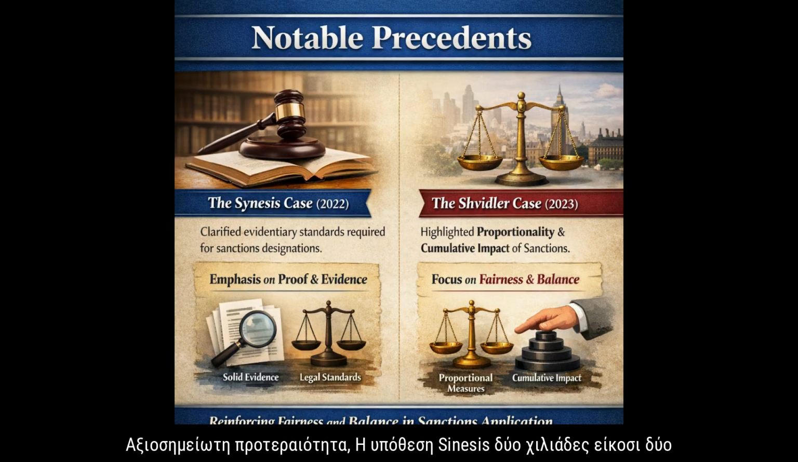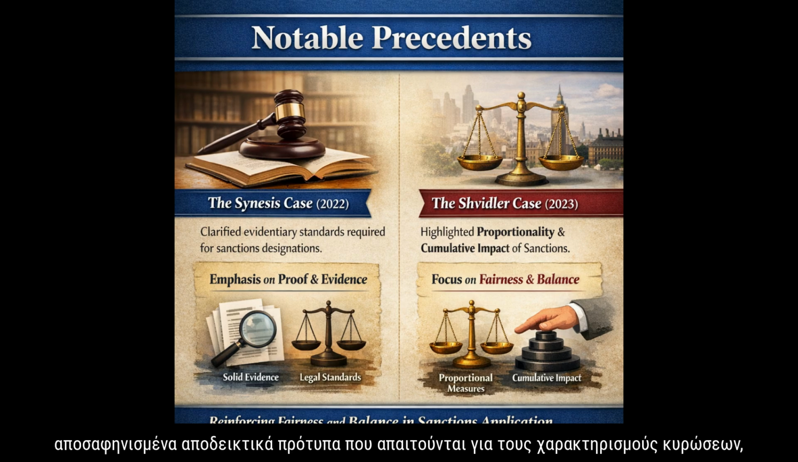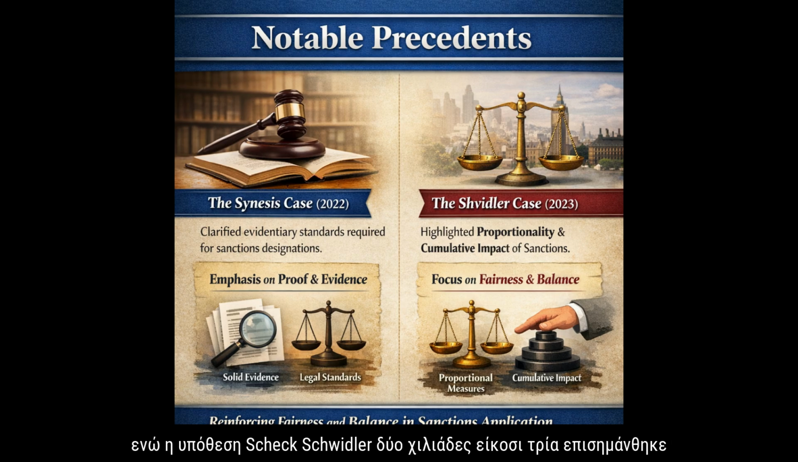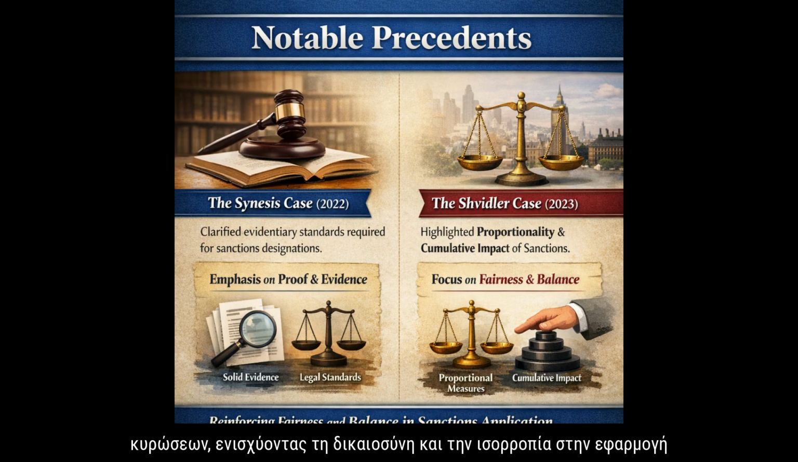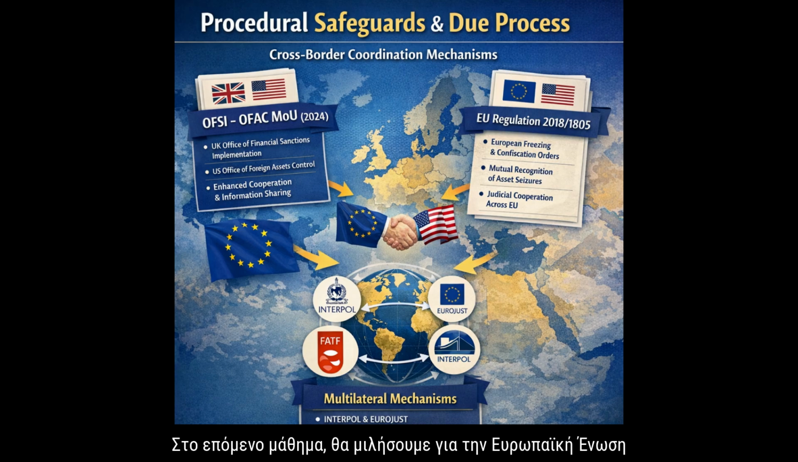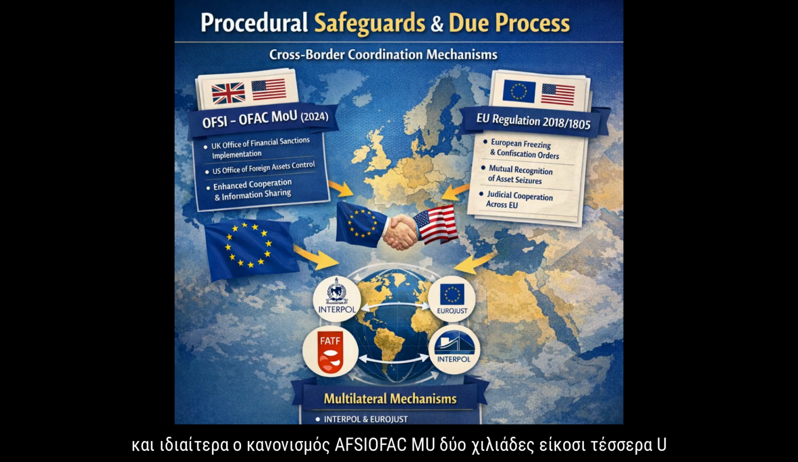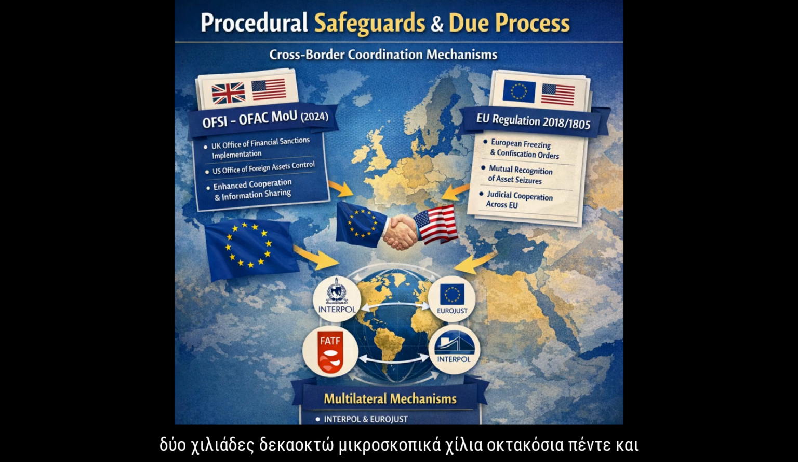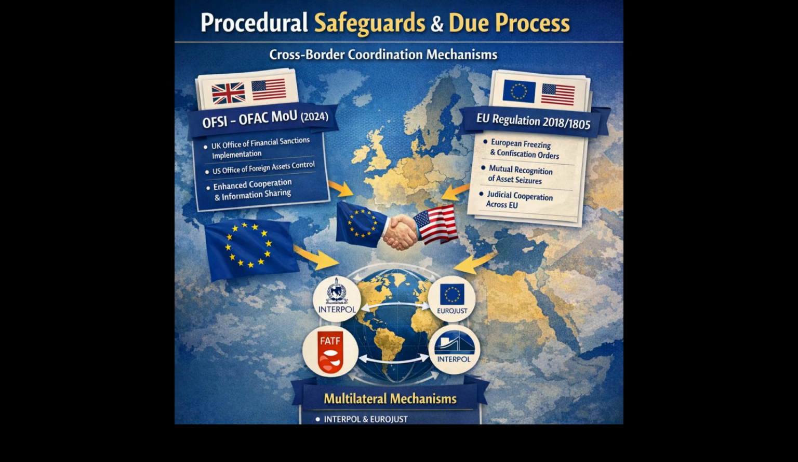Notable precedents: the Synthesis 2022 case clarified evidentiary standards required for sanctions designations, while the Shvidler 2023 case highlighted the importance of proportionality and the cumulative effect of sanctions, reinforcing fairness and balance in the application of sanctions. In the next lesson, we will talk about the European Union's procedural safeguards and due process. Also, we will analyze the cross-border coordination mechanisms, and particularly OFAC MOU 2024, EU Regulation 2018/1805, and other multilateral mechanisms.